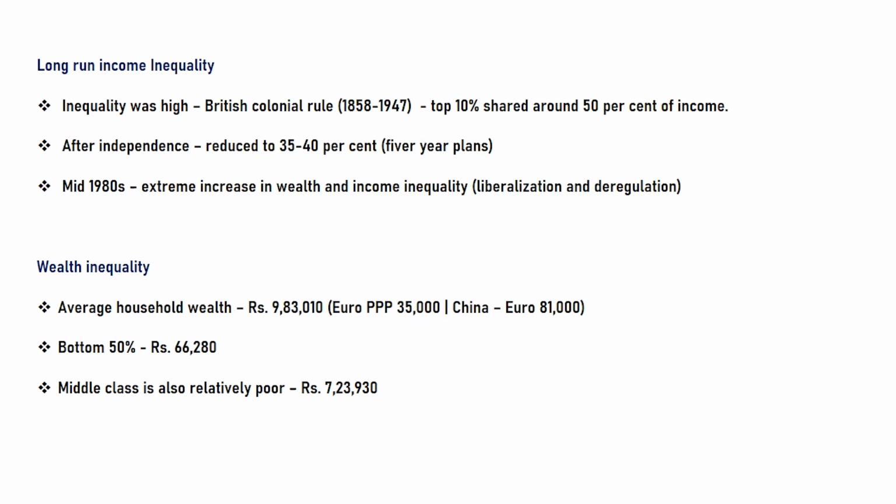So here you can see how the top 10 percentage of the people's wealth compares with the bottom 50 percentage's wealth. 9,83,000 is a huge value when compared with 66,000, and the middle class is also relatively poor, with a value of 7,23,930 rupees.